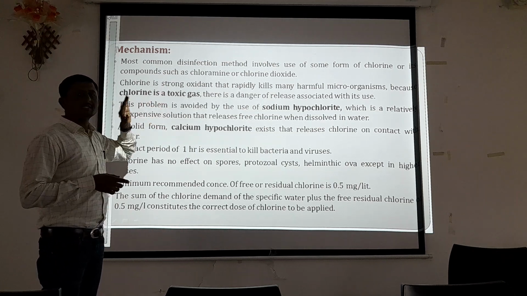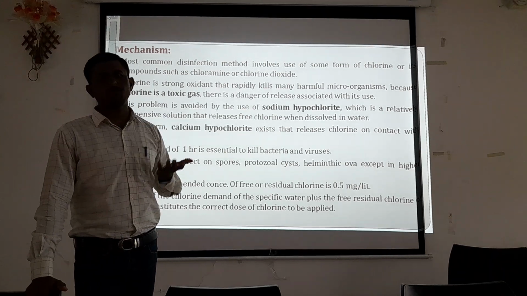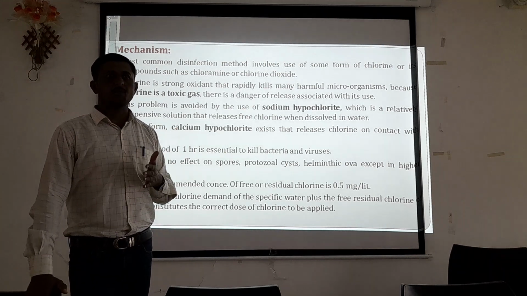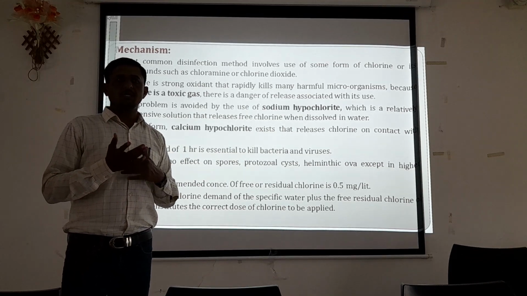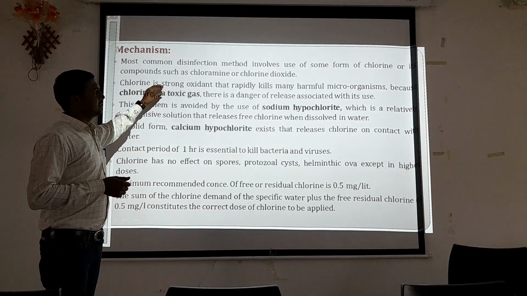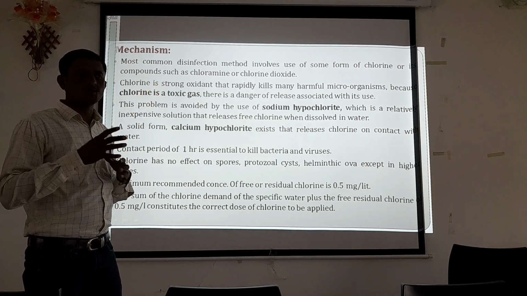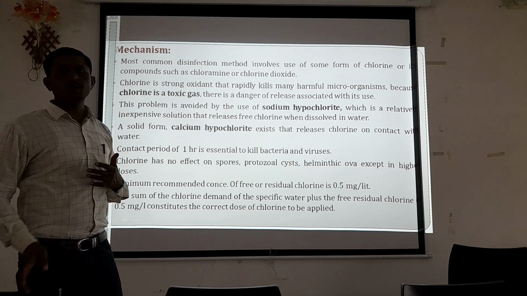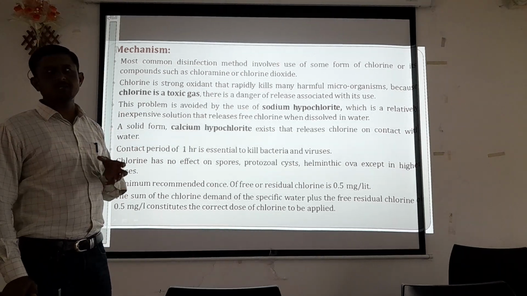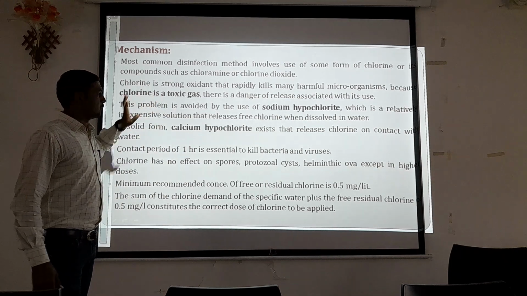As chlorine is a strongly oxidizing substance, it can kill all forms of microorganisms. Apart from that, it helps remove unwanted odor from the water samples, and the remaining chlorine acts as residual chlorine in the pipeline, so that if microorganisms unknowingly enter the water, they can be removed by that residual chlorine.